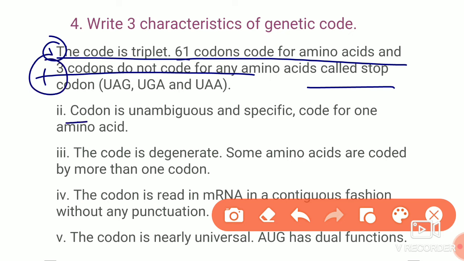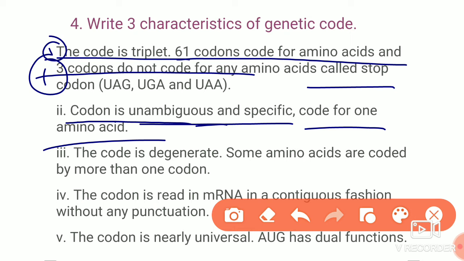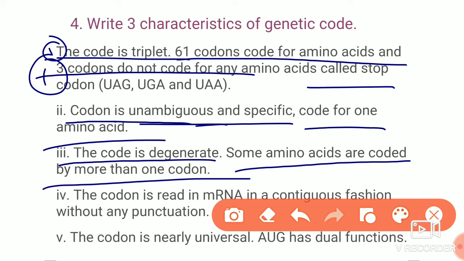Second feature, the codon is unambiguous and specific because each codon will code for one amino acid. The third one, the code is degenerate because some amino acids are coded by more than one codon.